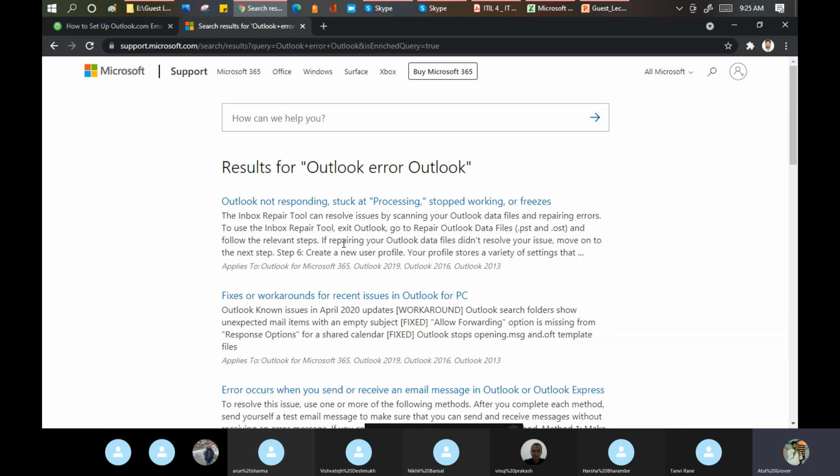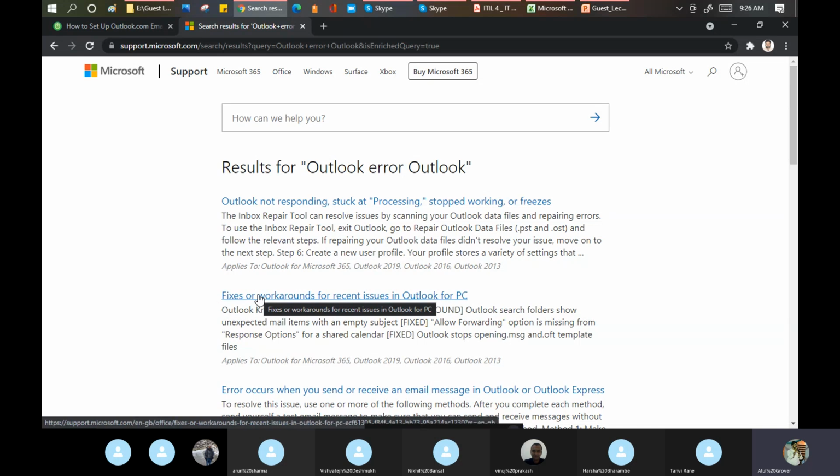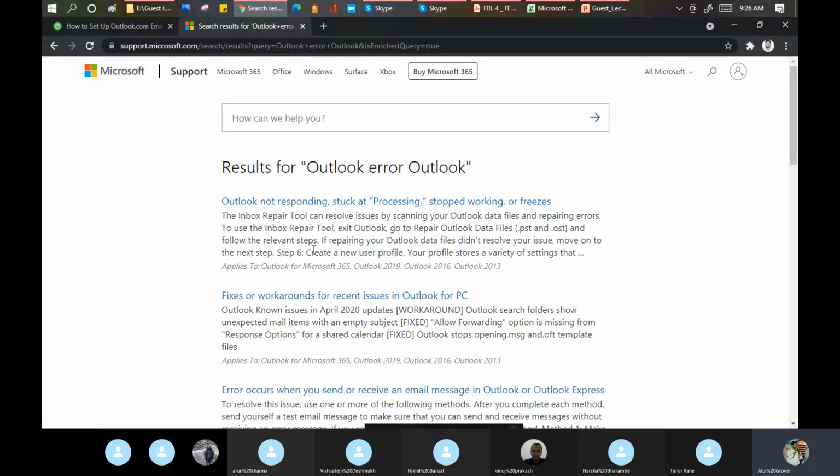In the background, these articles are used by Microsoft executives as well to provide the solution to you. So in short, knowledge management is a practice which says the collection of a lot of knowledge articles which help executives, agents, customers or the end user to provide a quick solution. So this is another practice which we discuss.